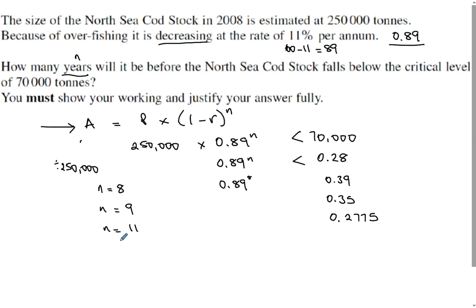So you can tell it's 11 years, because 0.2775 is less than 0.28. So it would take 11 years. All right, good. Okay, next question.